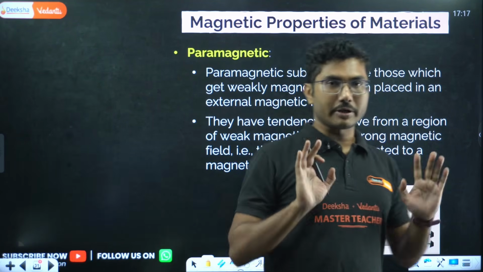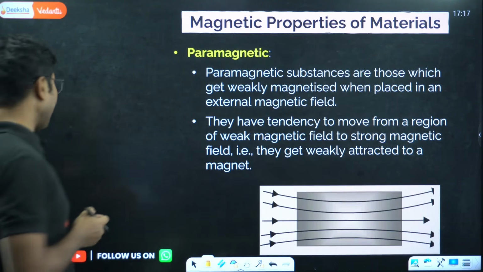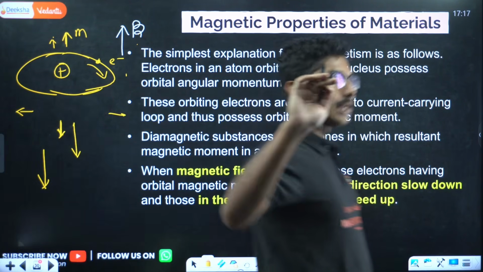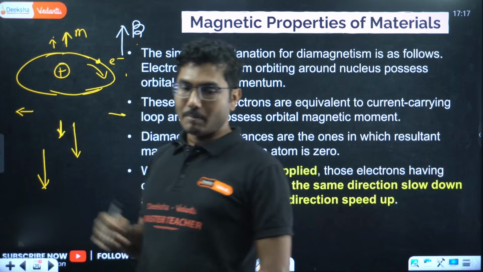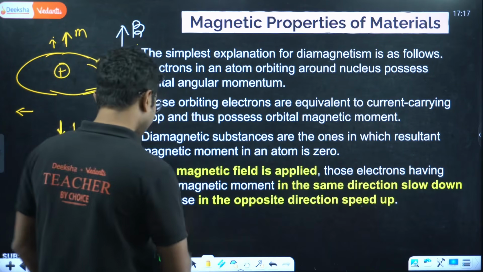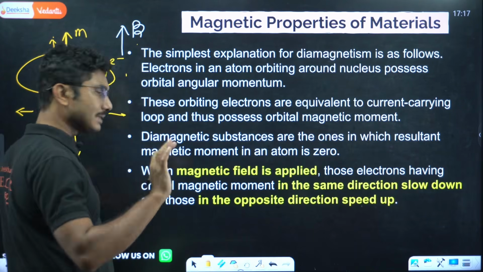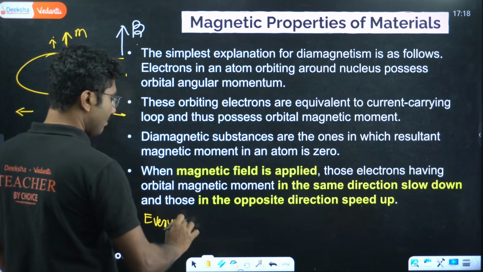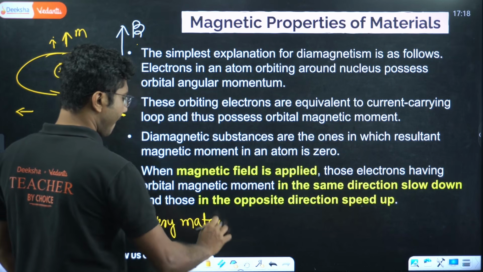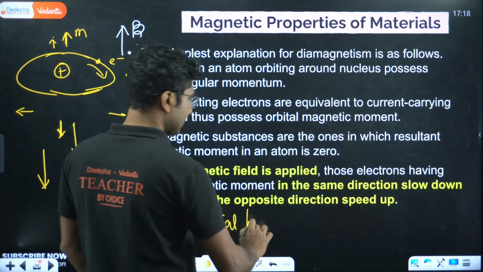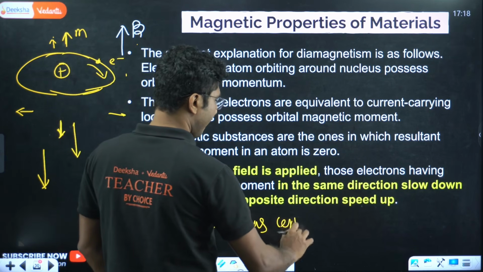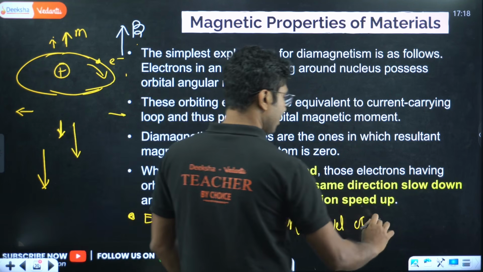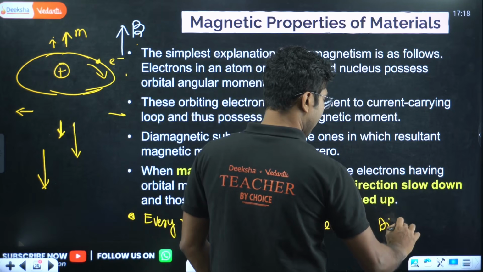So diamagnet is sorted. Now one important property of diamagnets I forgot to mention. Every material, whatever material we are talking about, by nature, everyone is diamagnetic. Everyone has a certain level of diamagnetism. Every material has a certain level of diamagnetism.